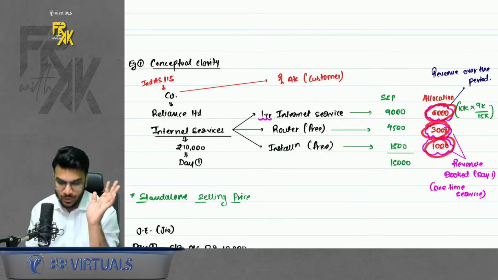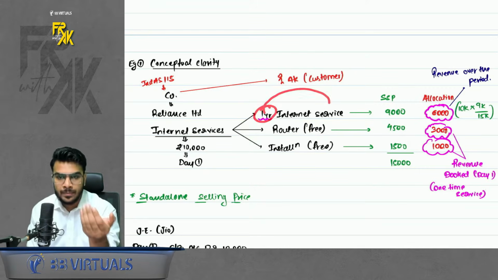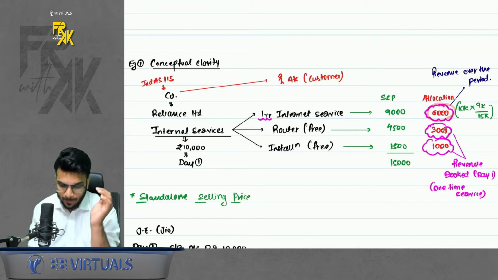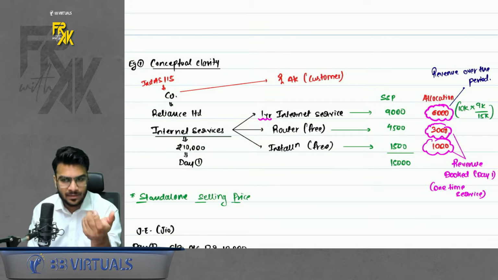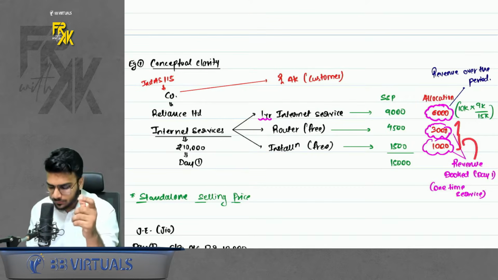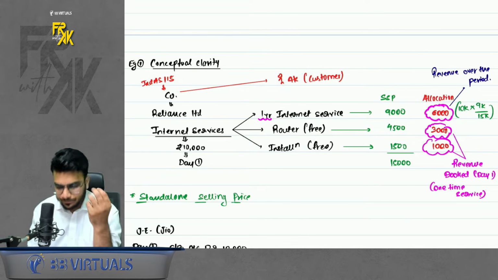Now what to do with the allocation? Internet service is a 12-month service, so you need to book this revenue over a period of 12 months. But these two services are one-time services, so these two revenues can be booked on day one in one shot. So this is the basic fundamental of Ind AS 115.